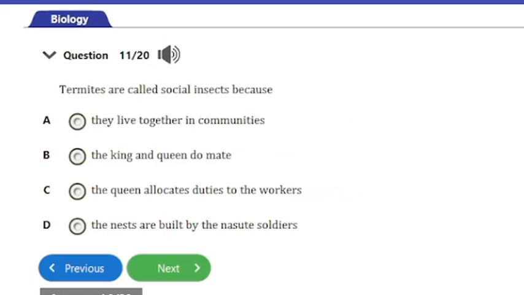Question number 11. It says, termites are called social insects because A, they live together in common communities. B, the king and queen do mate. C, the queen allocates duties to the workers. D, the nests are built by the nurtured soldiers. The answer to this question is option A, and that's because they live together in communities.